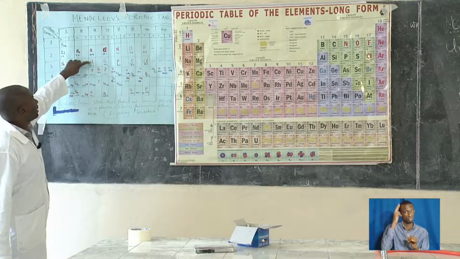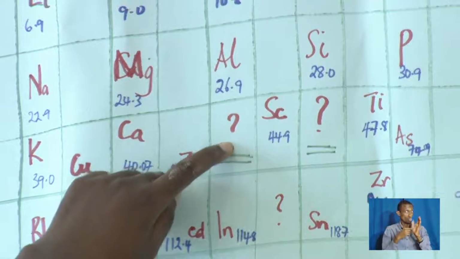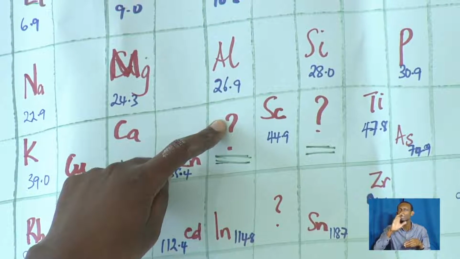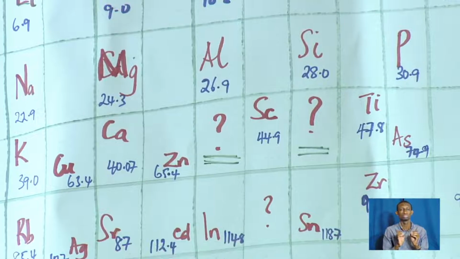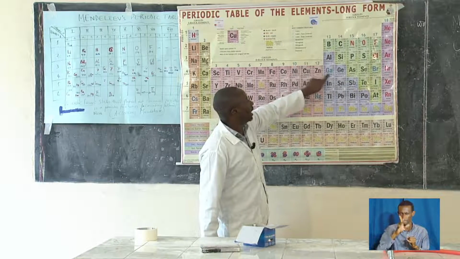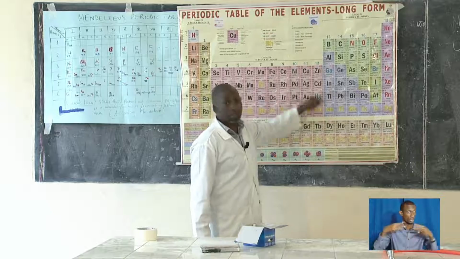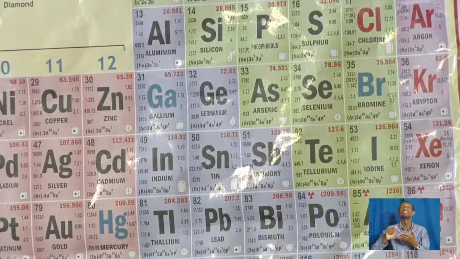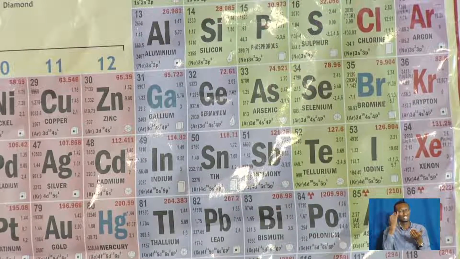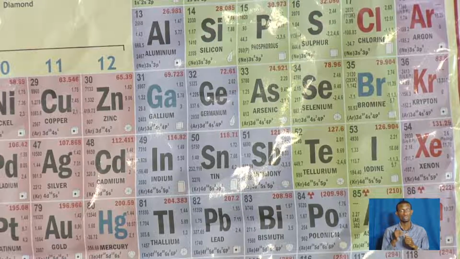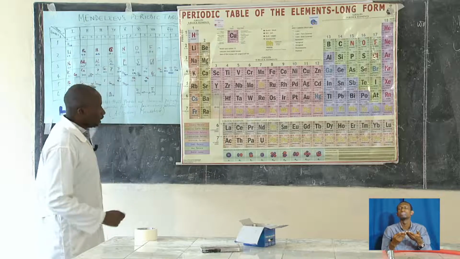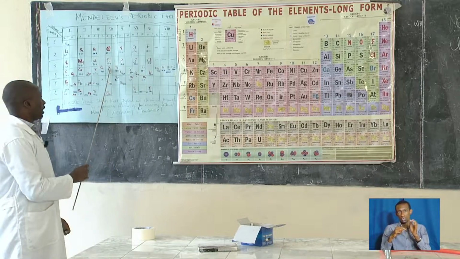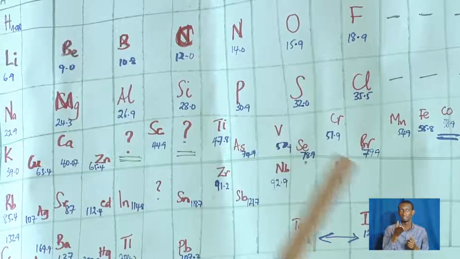So for example, the element after aluminium is gallium. He called this one Eka-aluminium because that is not its real name. But when you come to the periodic table here, you will see that the element that comes after aluminium is gallium. He suggested that, and he was able to come up with the right conclusion. Here we have silicon, and he left a gap here, which he called Eka-silicon.